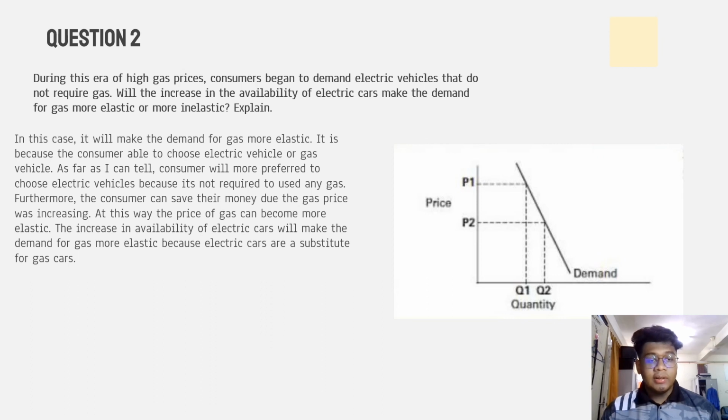The increase of availability of electric cars will make the demand for gas more elastic because electric cars are a substitute for gas cars. So people can use an electric car rather than a gas car. It will save our environment too.